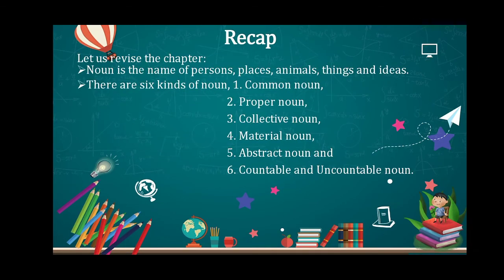Now let us have a recap of this chapter. Let us revise this. At first, we learn about the definition. Noun is the name of persons, places, animals, things, and ideas. Next, there are 6 kinds of noun: common noun, proper noun, collective noun, material noun, abstract noun, and countable and uncountable noun.